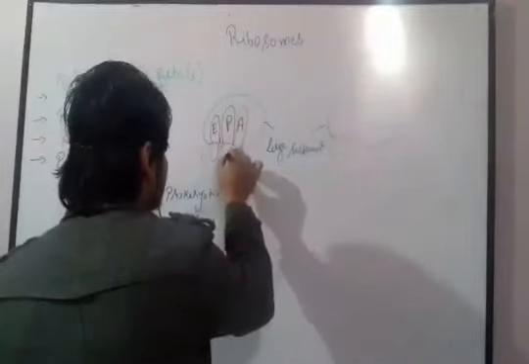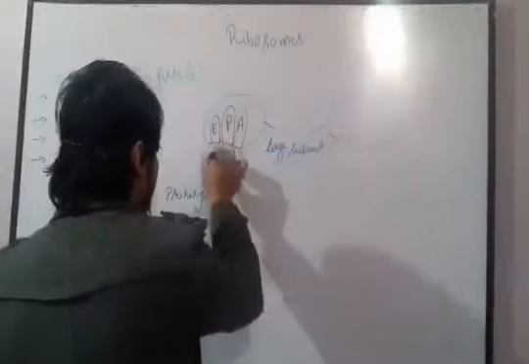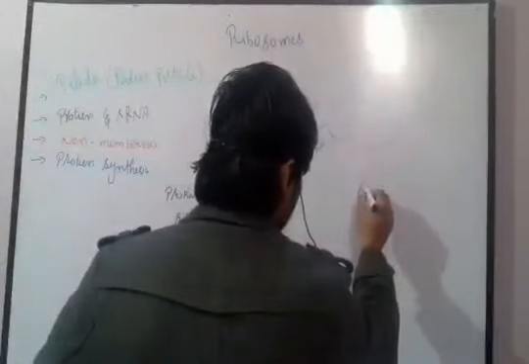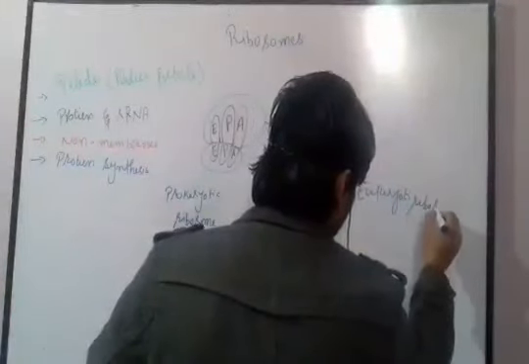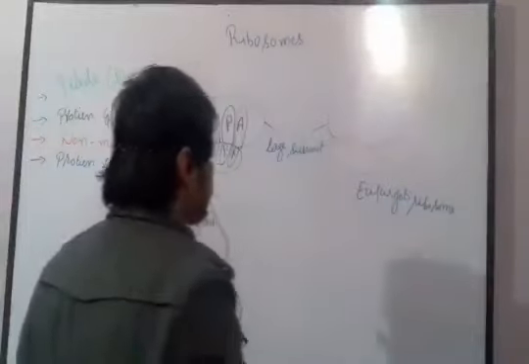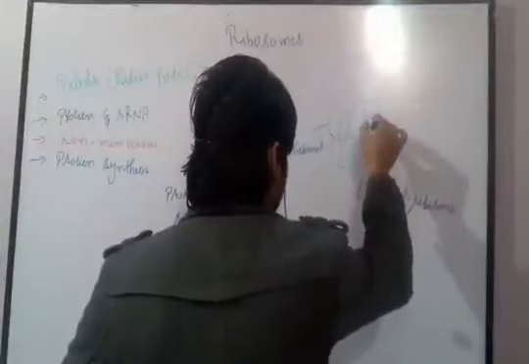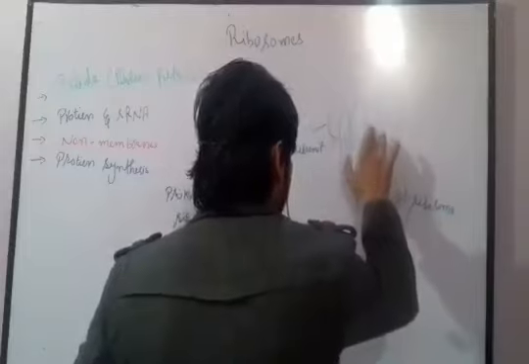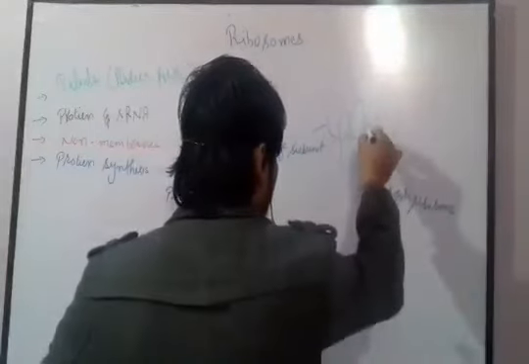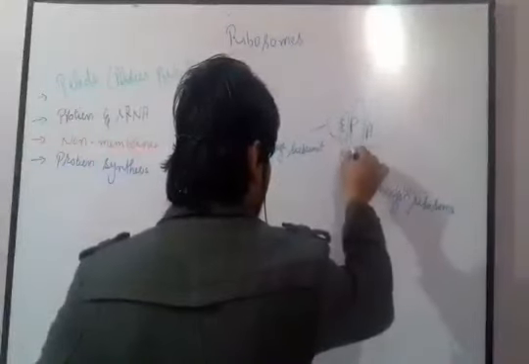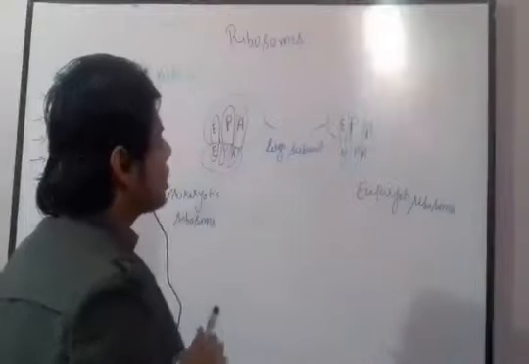Similarly, the small subunit has the same sites as well, meaning A, P and E. In eukaryotic ribosomes, they have the same three sites as in the prokaryotic cell: A site, P site and E site. So both have these three sites.